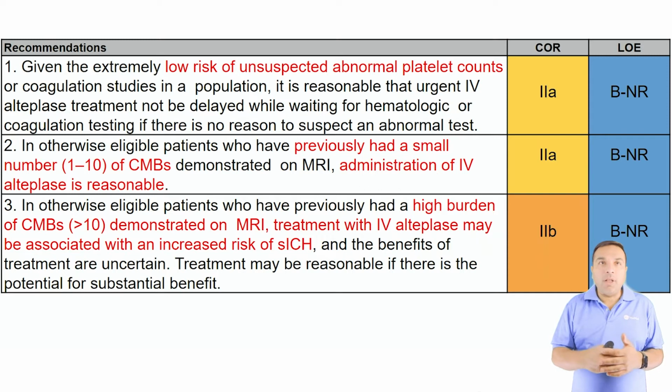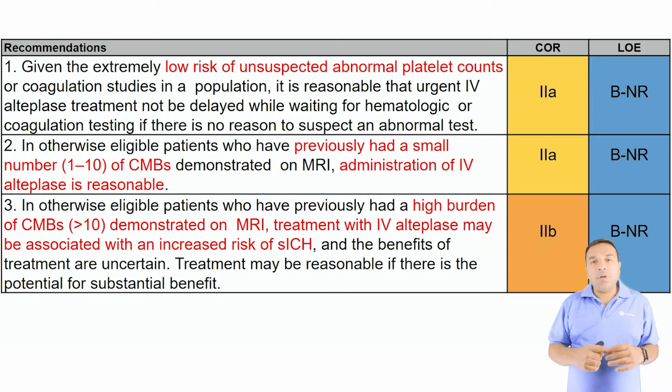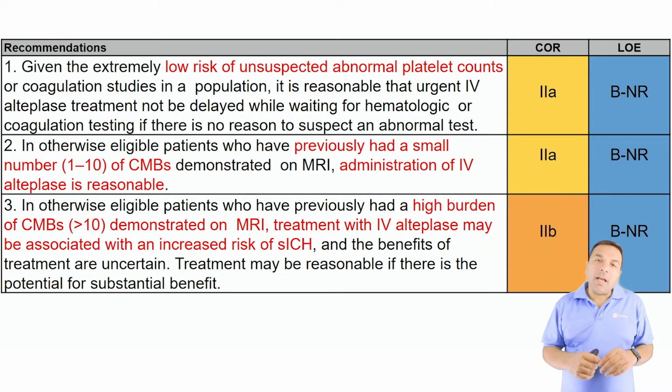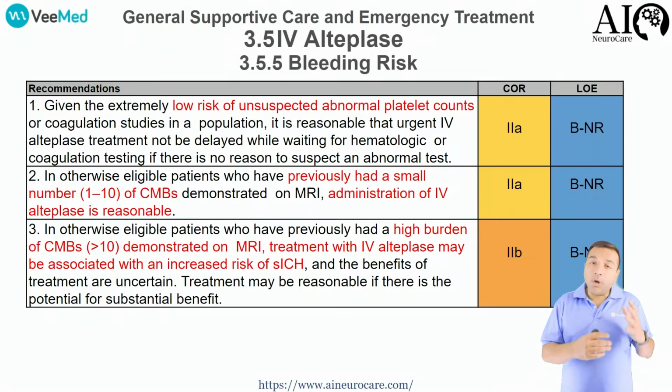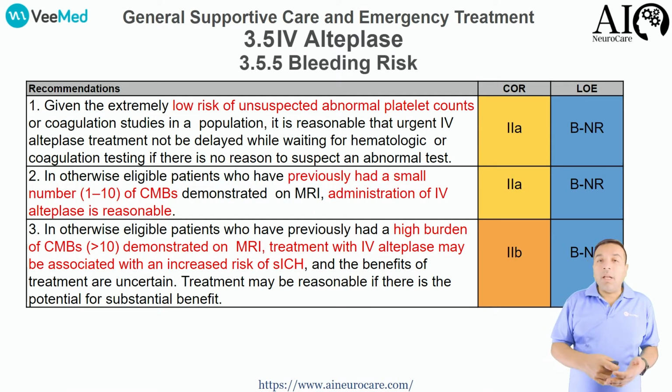However, there's no reason to not initiate tPA in the general population because the risk of coagulopathy and low platelet count is relatively low. In patients with cerebral microbleeds between 1 to 10 or even higher, the benefit is to go ahead and give tPA, and both of these recommendations are 2A, the moderate recommendations. But for patients with known CMB, more than 10 on a prior MRI, you should still consider it. However, the recommendation remains weaker at 2B.